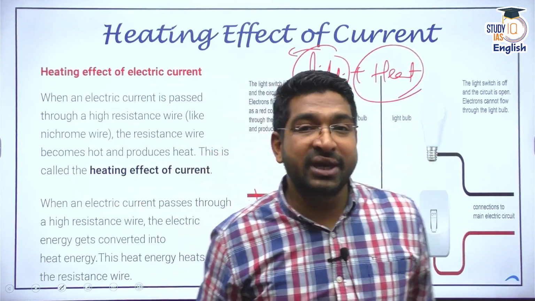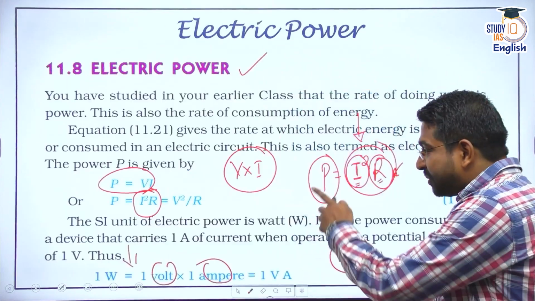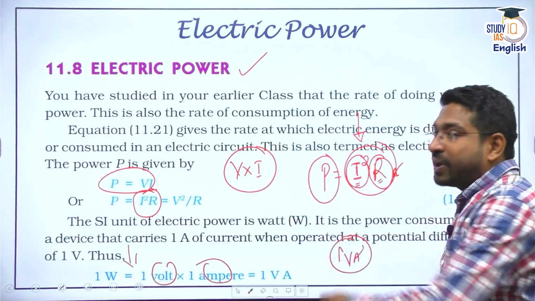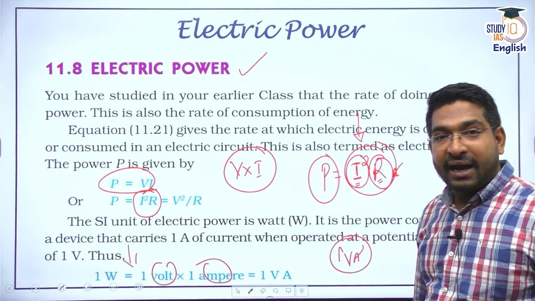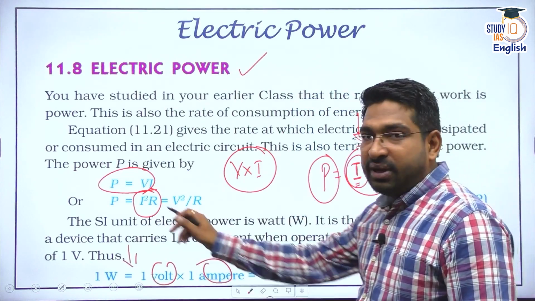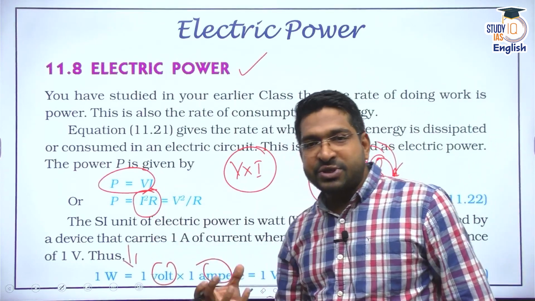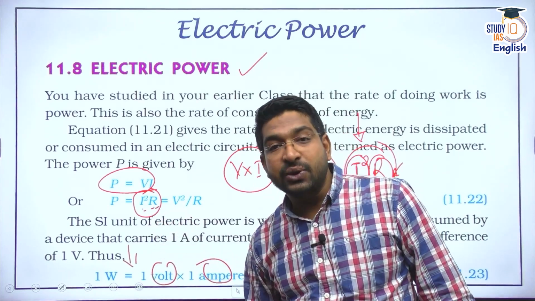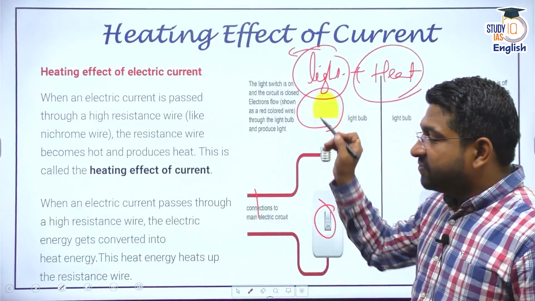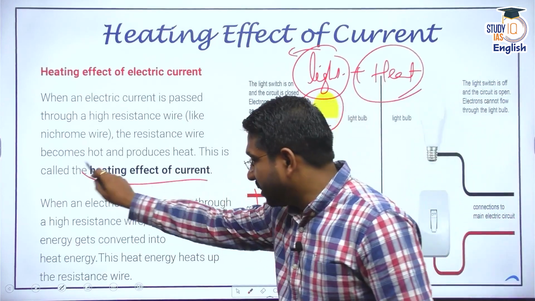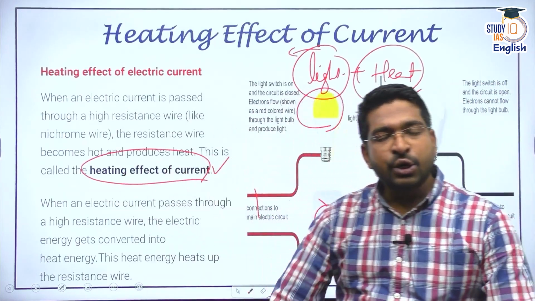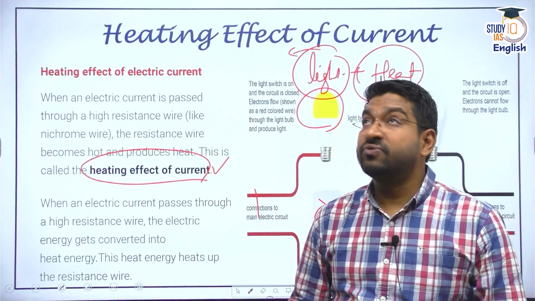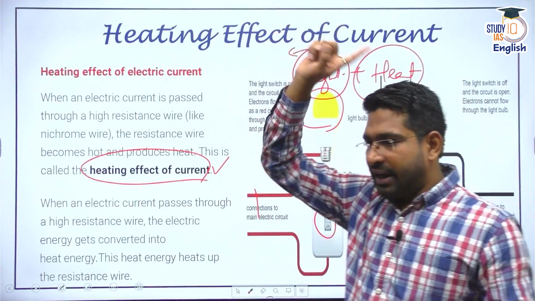And how much heat depends on the power factor, that is I square R again. Meaning how much heat is to be generated depends on the amount of current and the material that I use. Using this phenomenon, because of this heating effect of current, we have created so many articles.